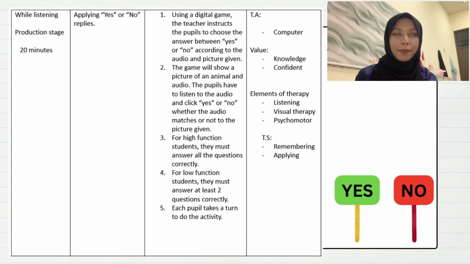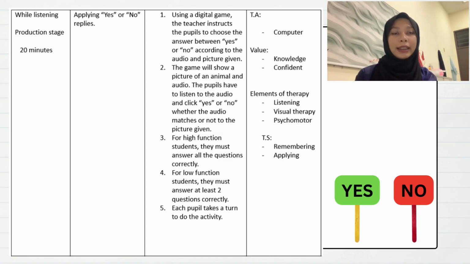Next is element of therapy. The first element of therapy in this activity is listening therapy. It happens when the pupil needs to listen carefully to the audio given. The next is visual therapy. It happens when the student sees the colorful items in this game.